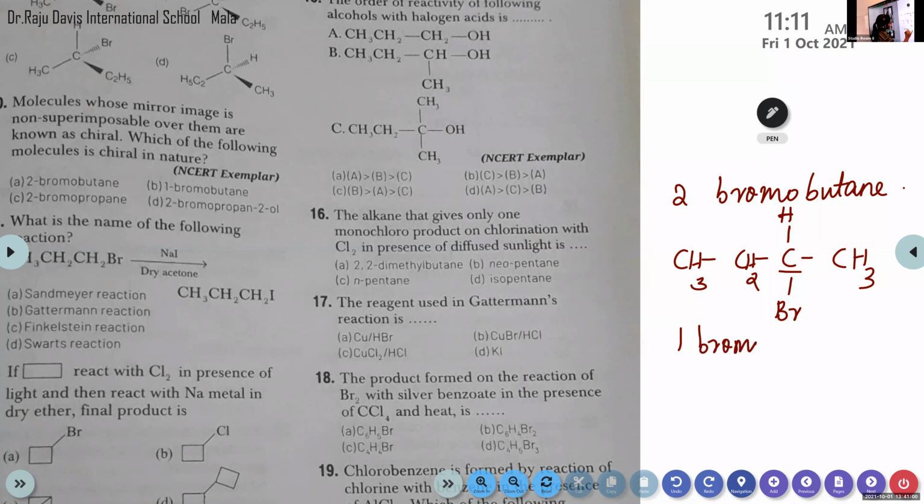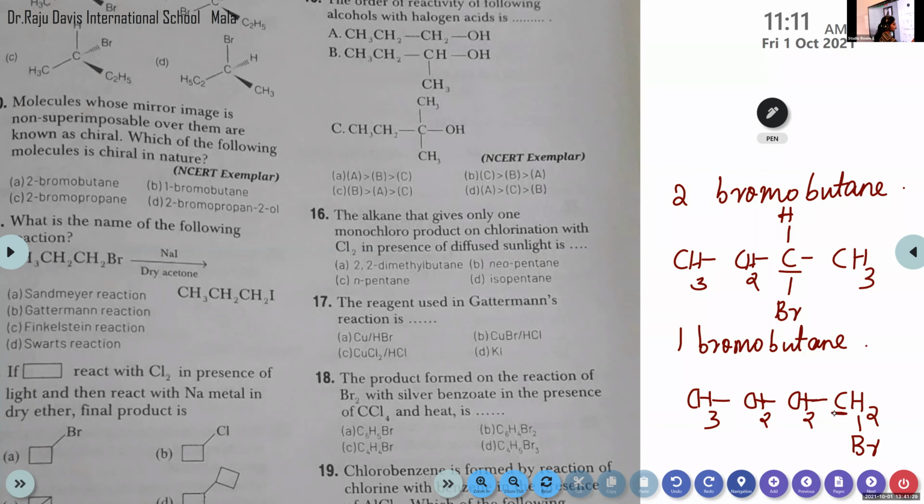1-bromobutane. So here the structure, there are 4 carbon atoms. So here this one is the carbon that we are going to consider.